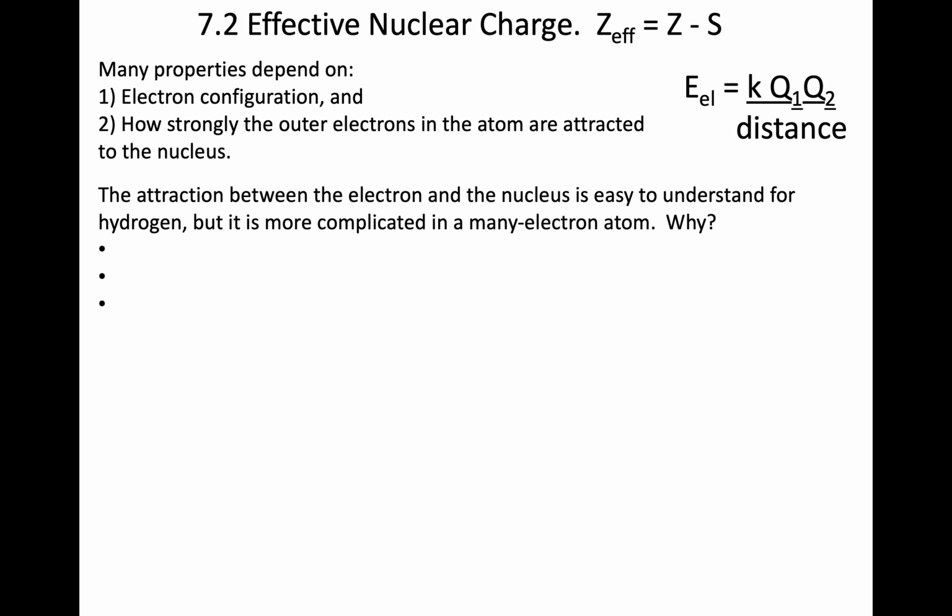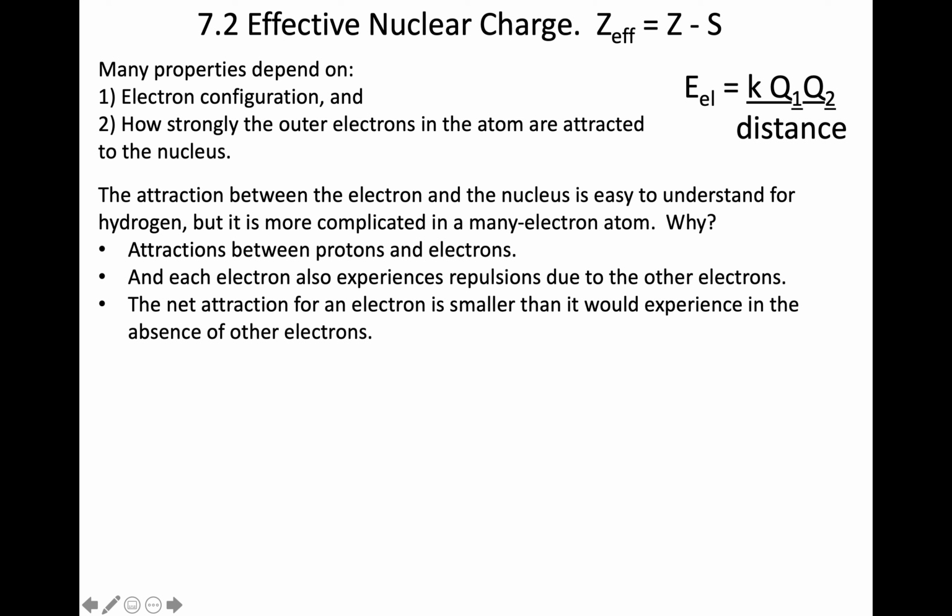The attraction between the electron and the nucleus in a hydrogen atom, I think it's easy to understand. We just have one proton, one electron. But it becomes more complicated as we have more electrons. Why? Because we're going to have attractions between protons and the electrons, and between the electrons with the electrons, which are repulsions, and we're interested in that combined attraction and repulsion. There's attractions between the protons and the electrons, but because there's repulsion between the electrons with each other, we find that the overall net attraction is less than it would experience if we didn't have those electron-electron repulsions.